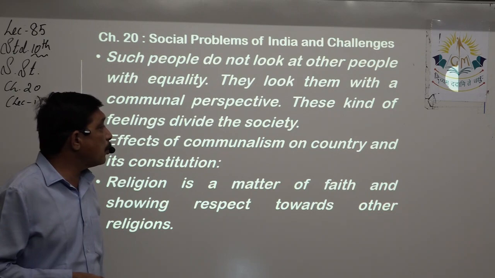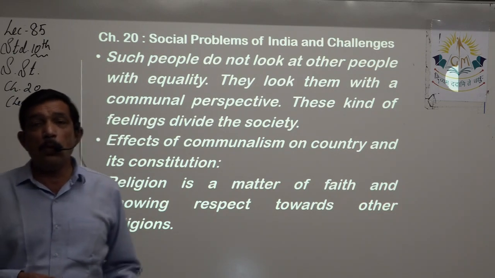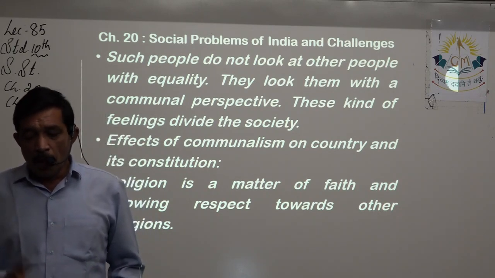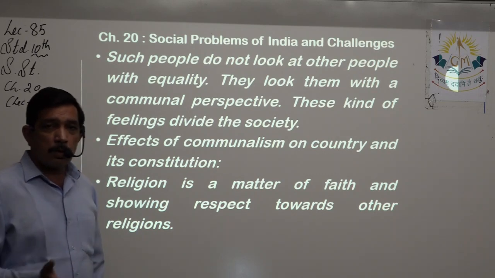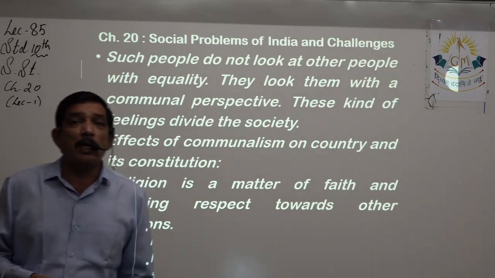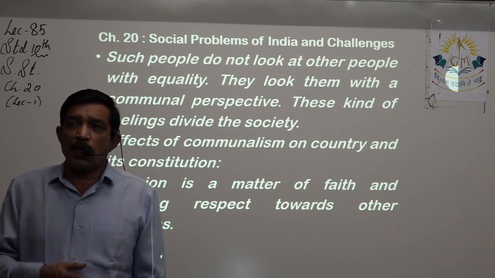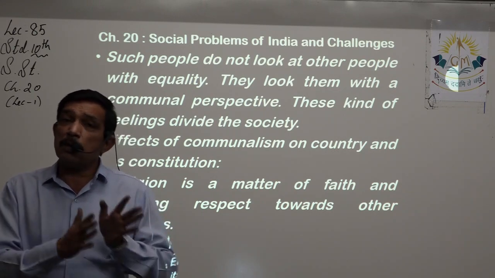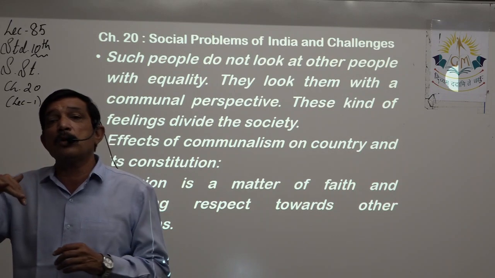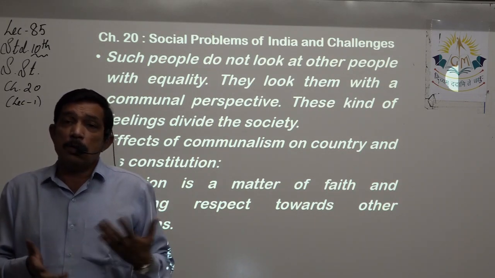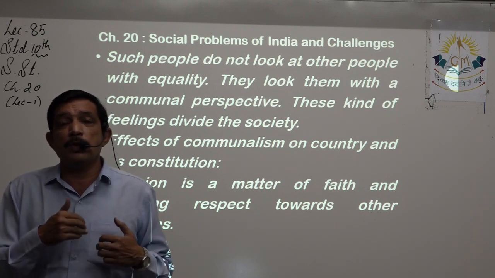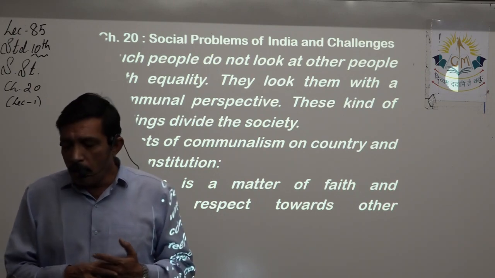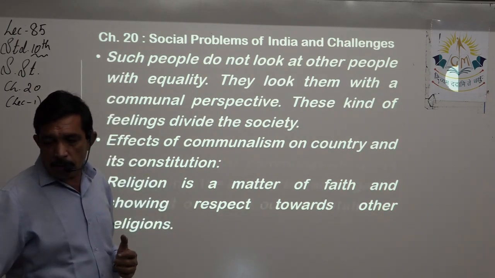Effects of communalism on the country and its constitution. Now we talked about the society. Now let's talk about the country as a whole and the constitution. Religion is a matter of faith according to the constitution, right? If you think that you are in this religion and if you have faith, that's very good. But somebody else is following another religion, he also has faith in his religion, right? So just as we have faith in our religion, in the same way we should have faith in other people's religion. We should respect the faith that people have in their own religion, showing respect towards other religions.